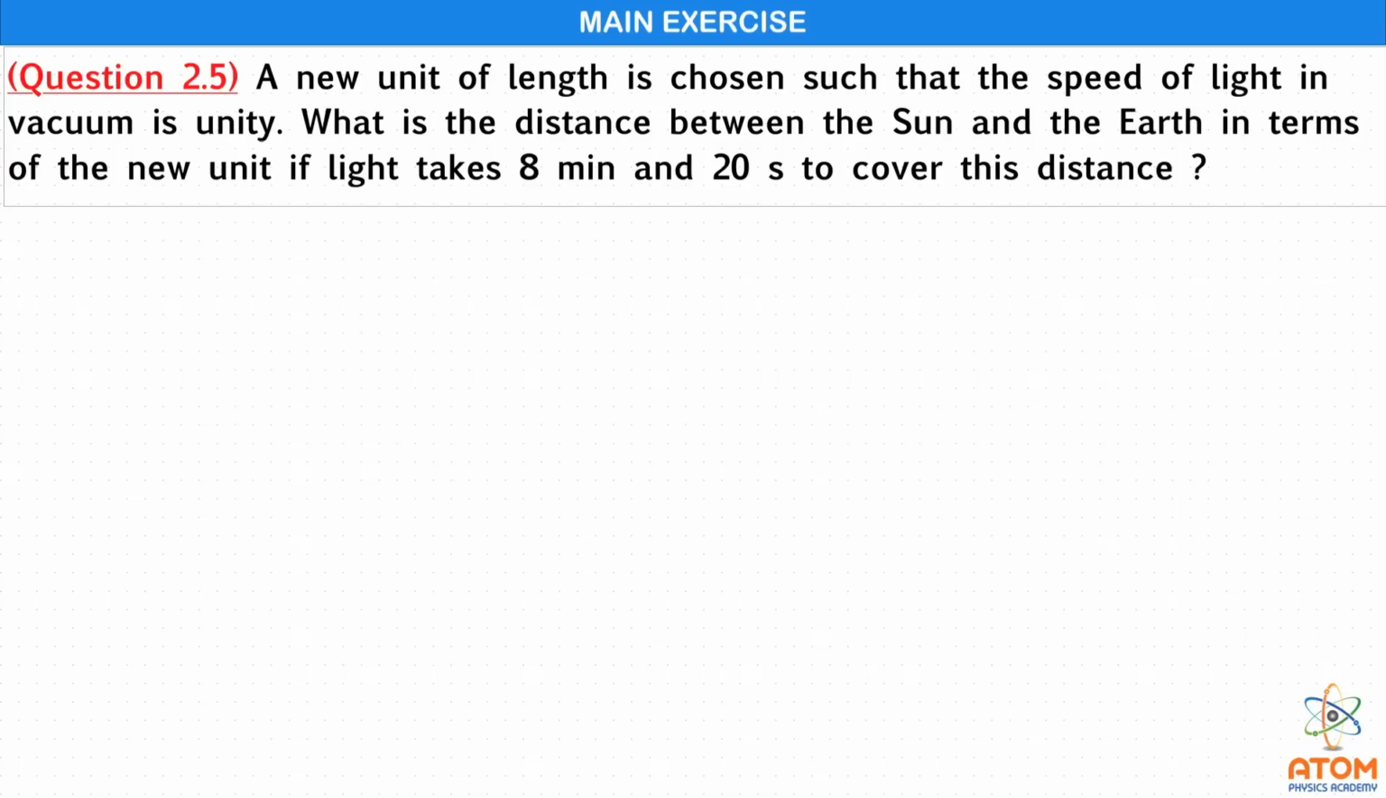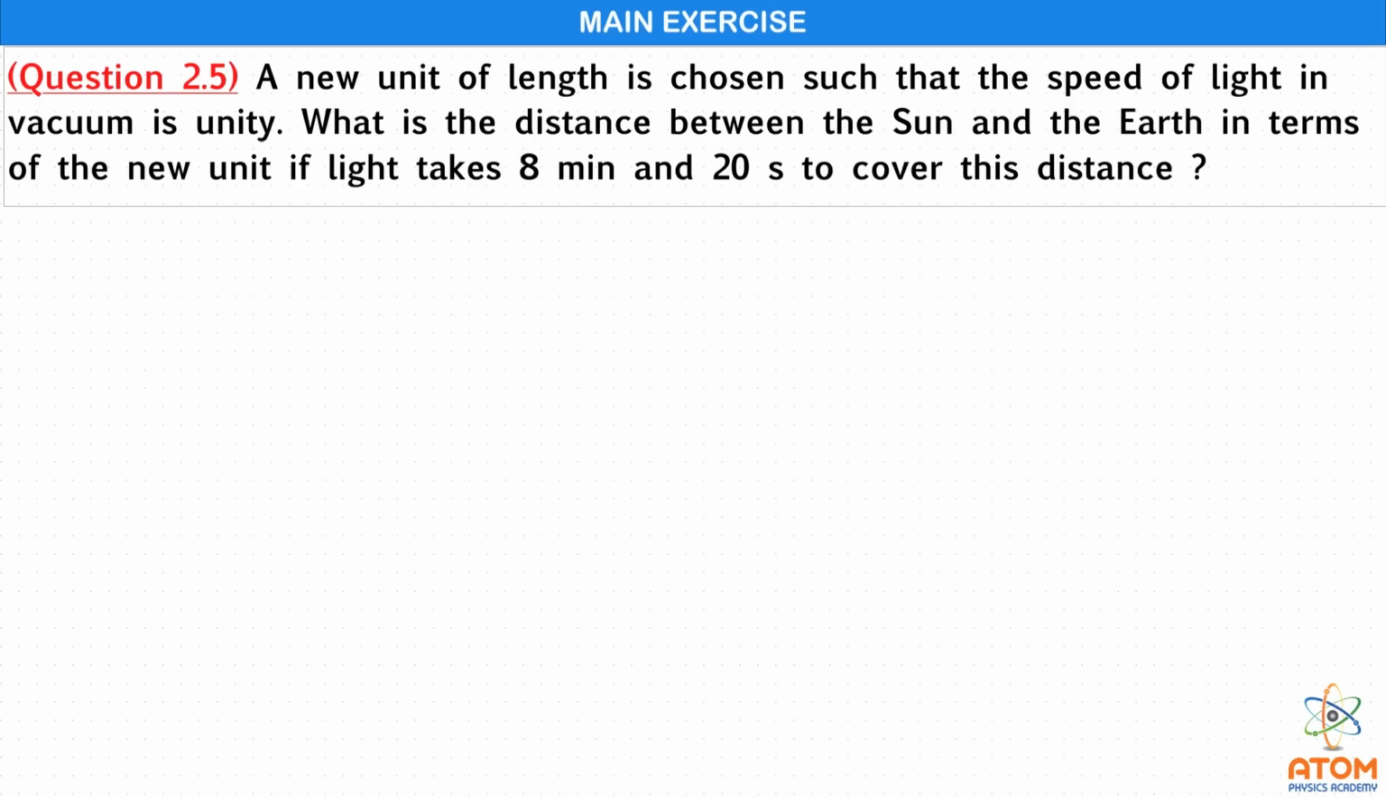Let us see main exercise question 2.5. A new unit of length is chosen such that the speed of light in vacuum is unity. What is the distance between Sun and Earth in terms of this new unit if light takes 8 minutes and 20 seconds to cover this distance?